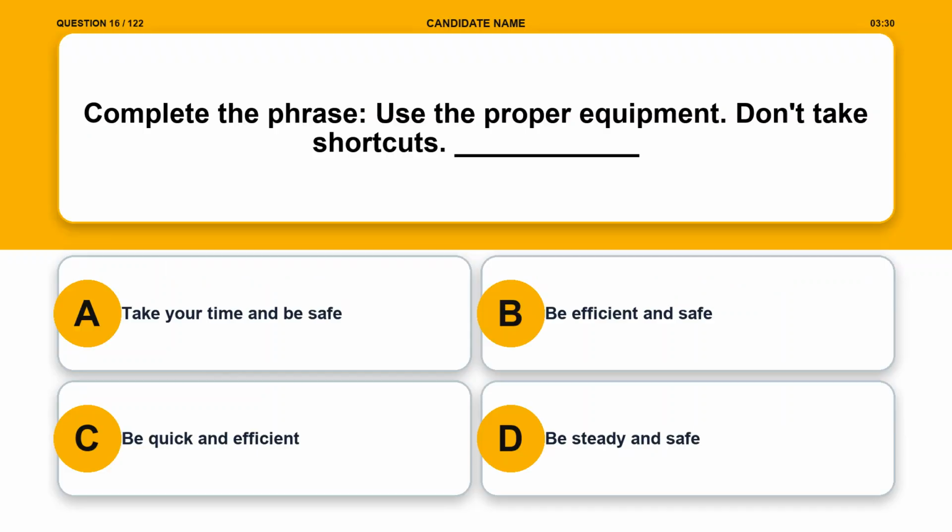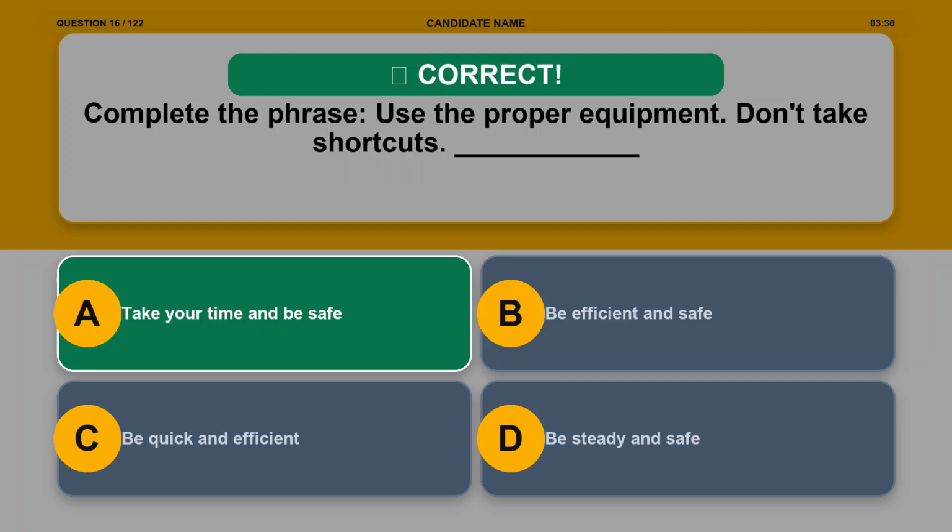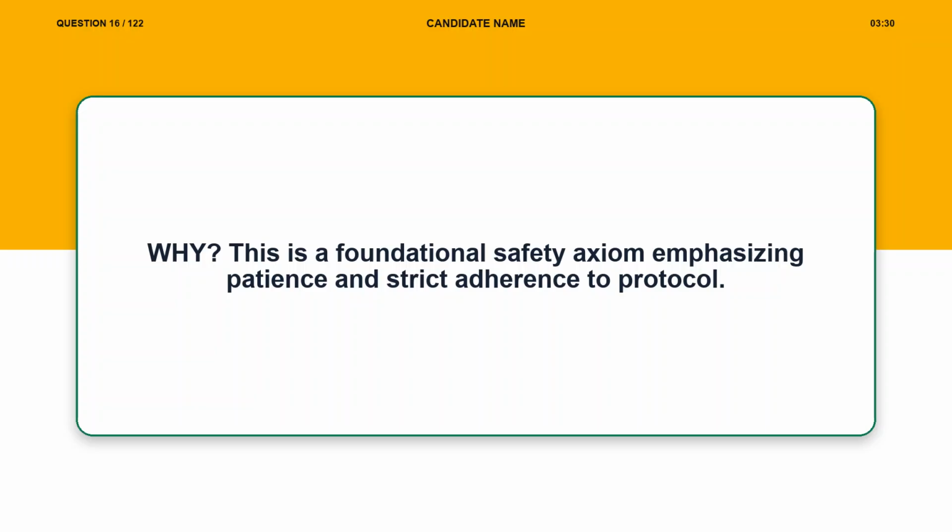Question 16. Complete the phrase, use the proper equipment. Don't take shortcuts. Blank. Option A, take your time and be safe. Option B, be efficient and safe. Option C, be quick and efficient. Option D, be steady and safe. The correct answer is option A, take your time and be safe. Explanation. This is a foundational safety axiom emphasizing patience and strict adherence to protocol.